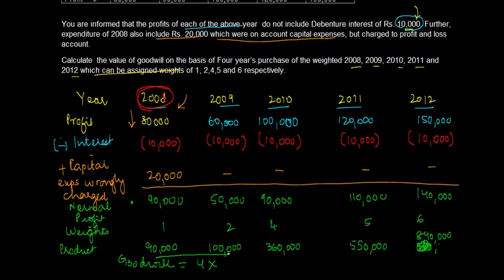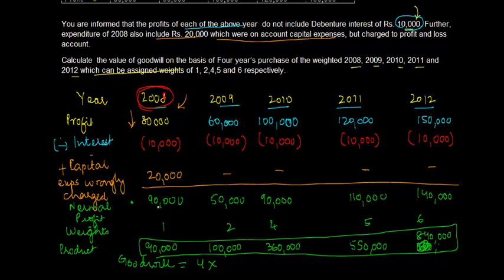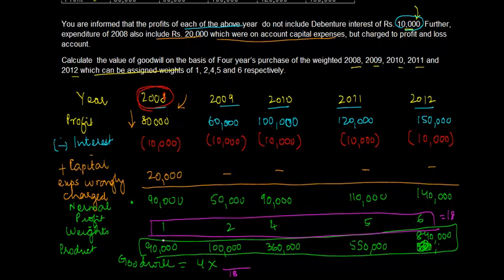I'll take the sum of all the products, which is this section, and I will divide it by the sum of this section. This I know is 11, 15, 17, 18. This I need to calculate, 100, 190, right? 550 plus 550 will give you 11 lakh, 19 lakh 40,000, right?